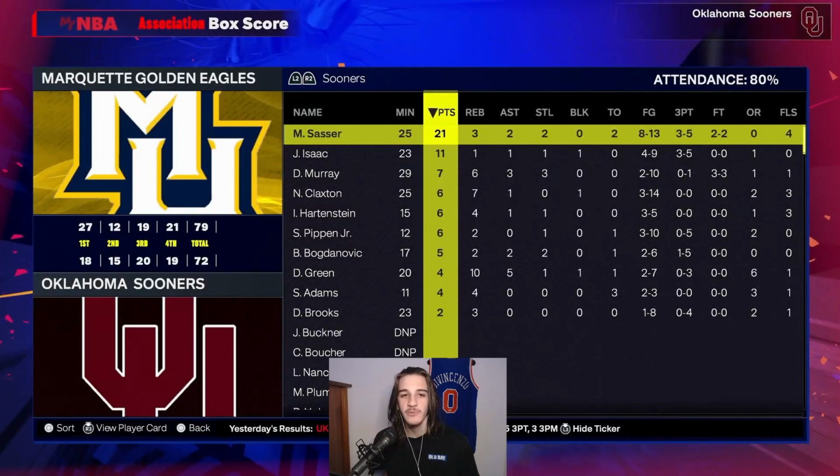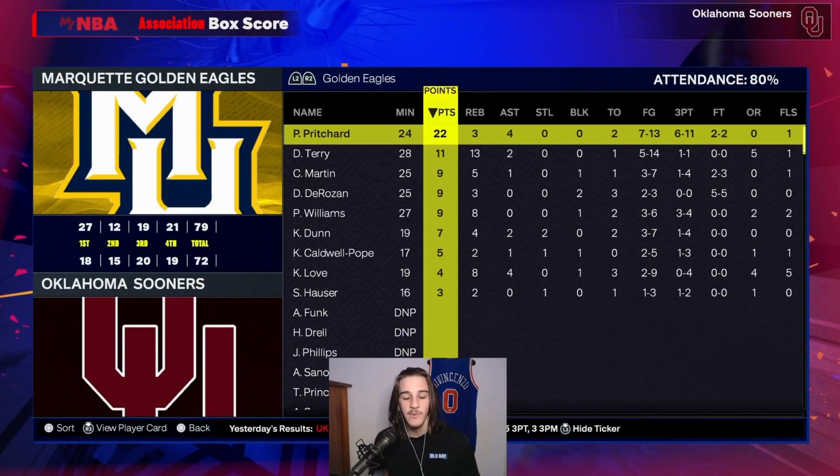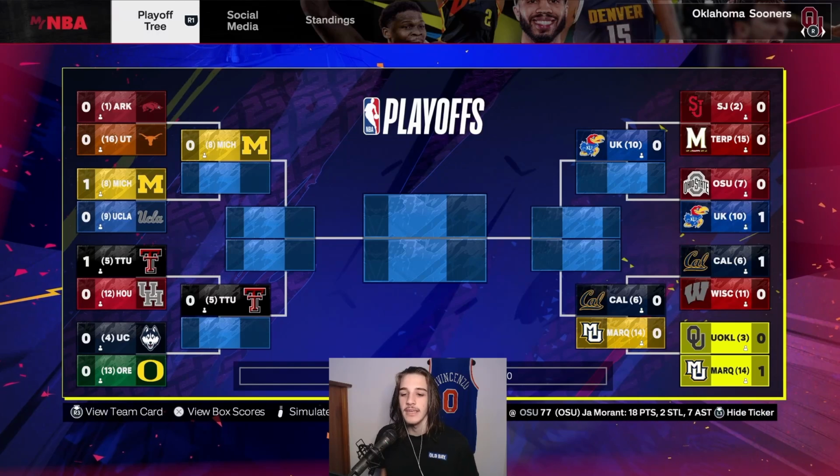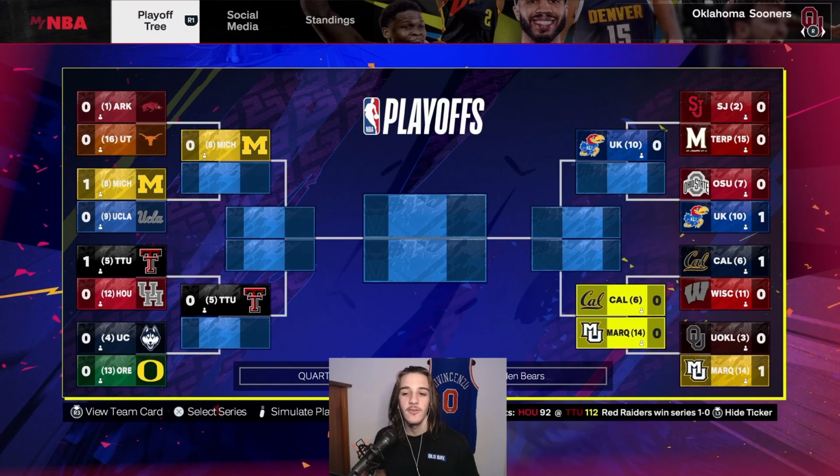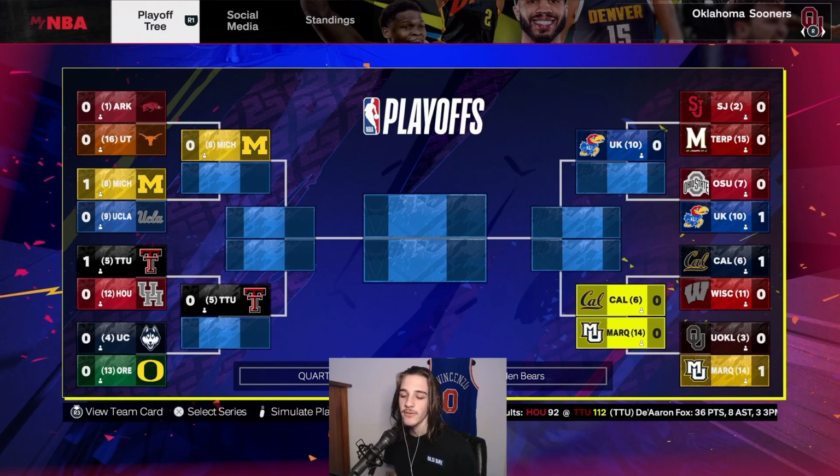Marcus Sasser drops 21 for Oklahoma, but that's not what they needed. Payne Pritchard ends up dropping 22 and getting number 14 Marquette the lead. And we have our first round 2 matchup. It will be number 6 Cal versus number 14 Marquette.